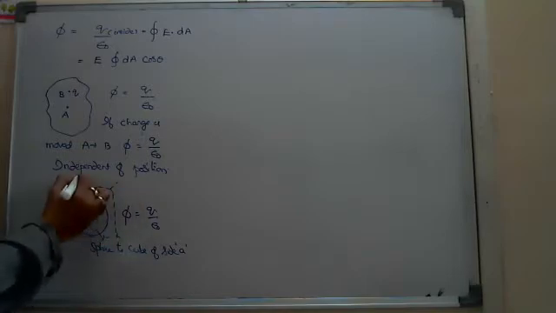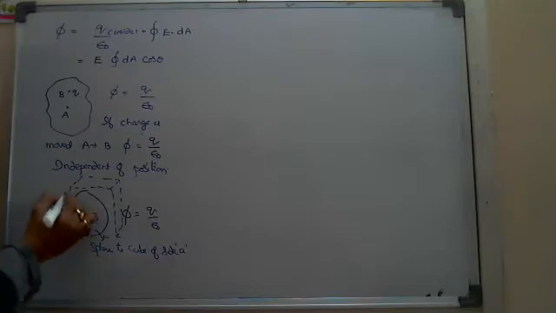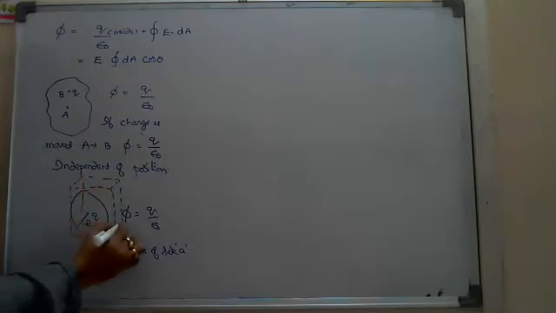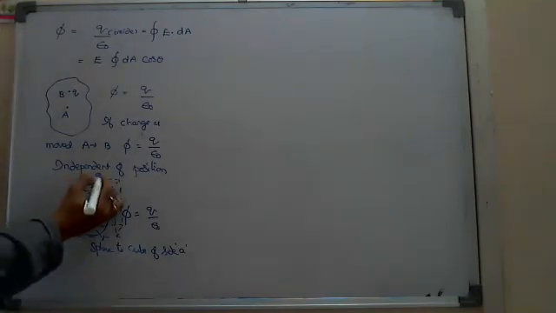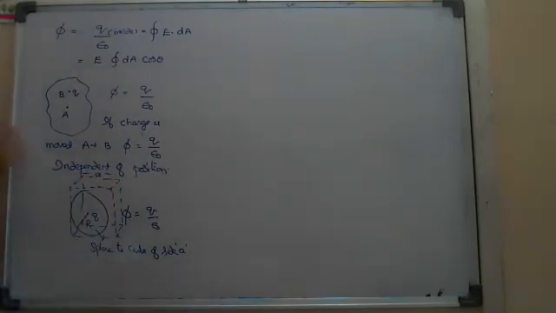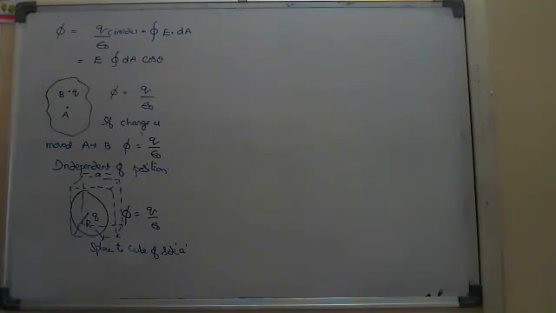Okay, means here instead of sphere, if I place a cube like this, then here its side length is A. The sphere is removed and a cube is placed. What will be the flux through the cube of side length A? Then what do you say? Sphere is replaced with the cube.